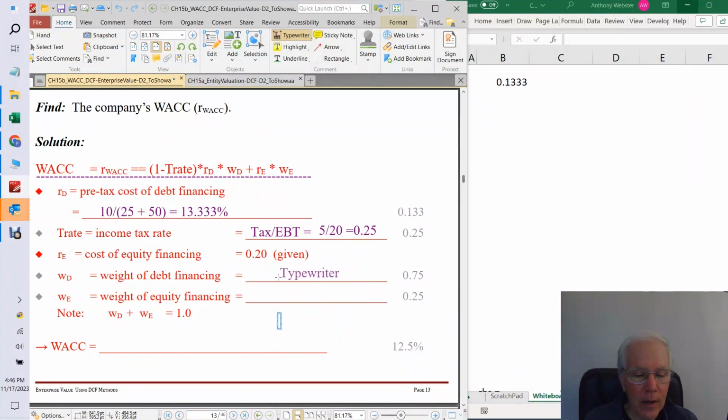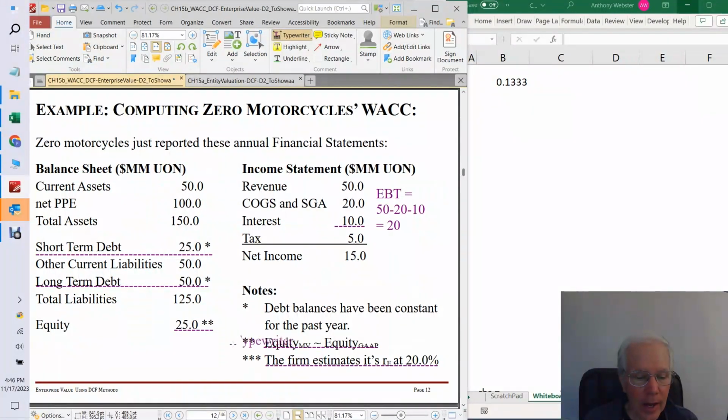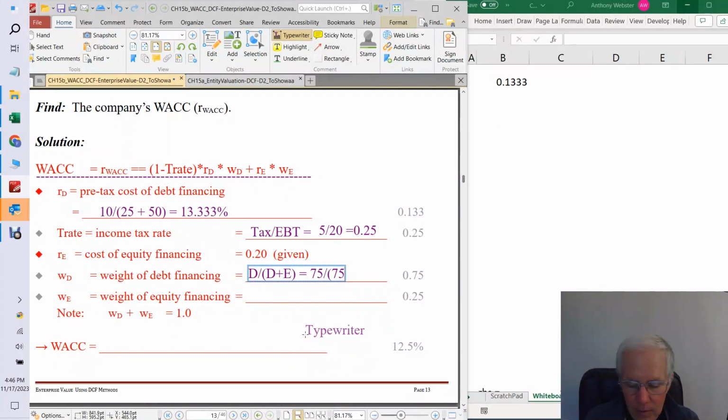Okay, 0.25. All right, so we're given the estimated cost of equity financing. Okay, so the weight of debt financing, that's going to be D over D plus E. We said the total debt was 75, and we've got that up above here. And let's see what the equity is. Okay, the total equity is 25, so 75 plus 25 is 100. So let's put in 75 plus 25. And if we work that out, 75 over 100 is 75%, 0.75. So that's looking good.